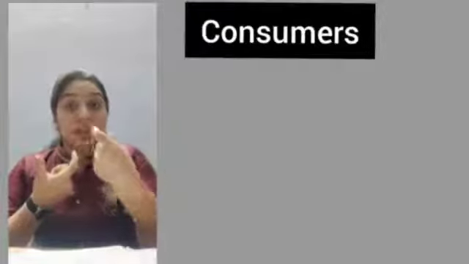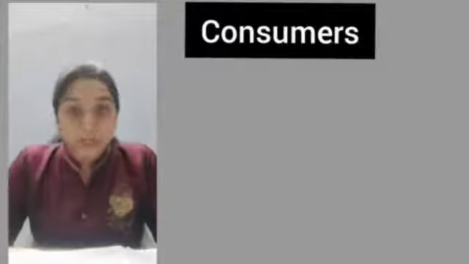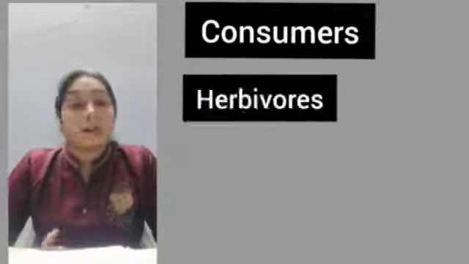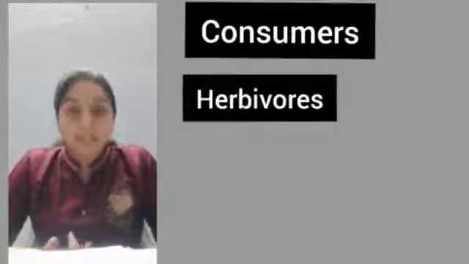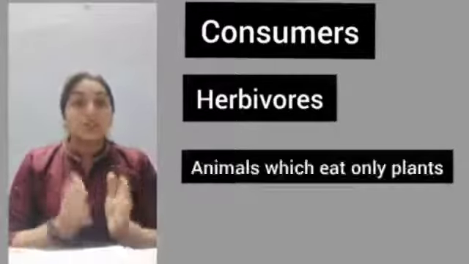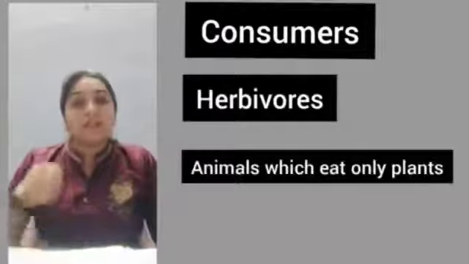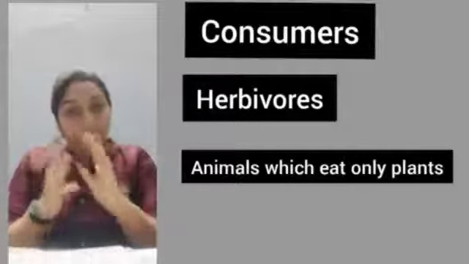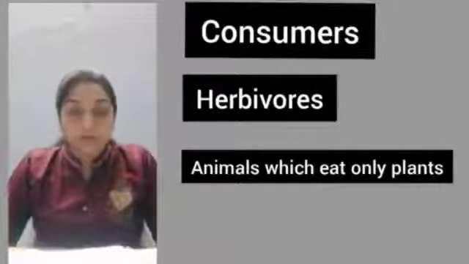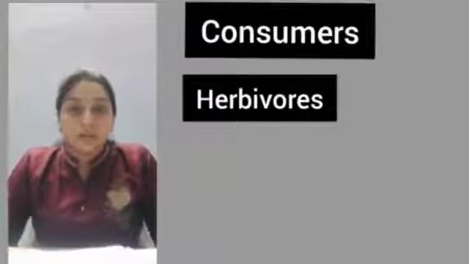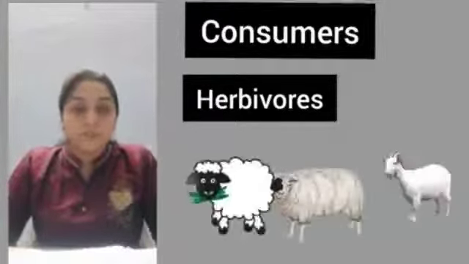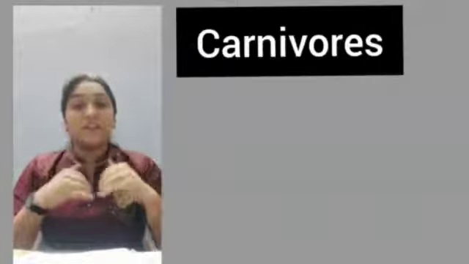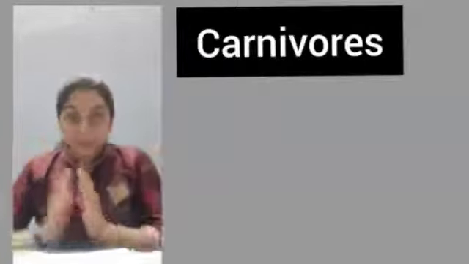Now, consumers. Consumers are further classified into three. First one is herbivores. Herbivores means the animals which eat only plants. They form the primary consumers, means they are directly eating the plants, so they are the primary consumers. Examples of herbivores are sheep, goat, cow. Next, we are talking about carnivores. Carnivores are those animals which feed on the herbivores.